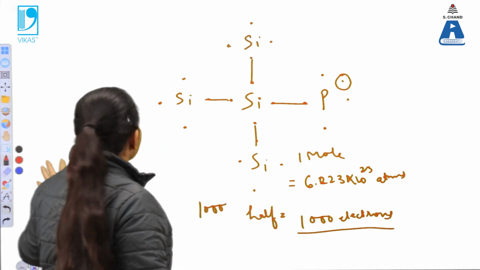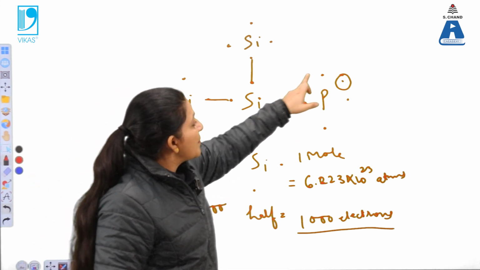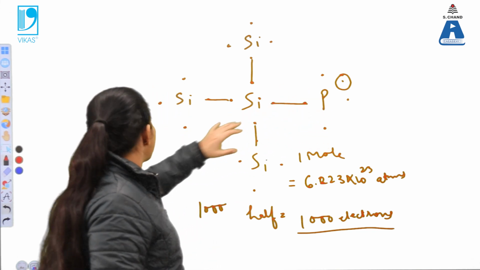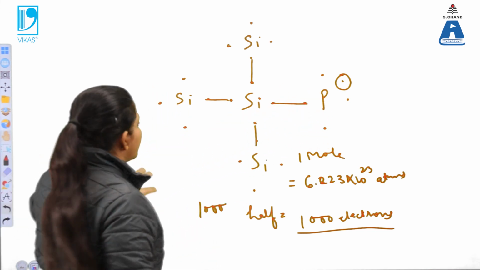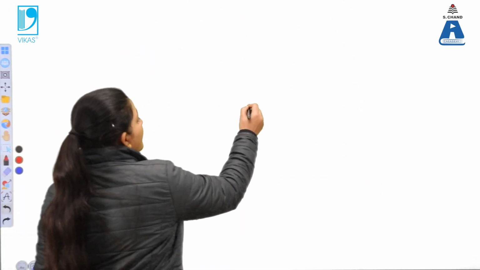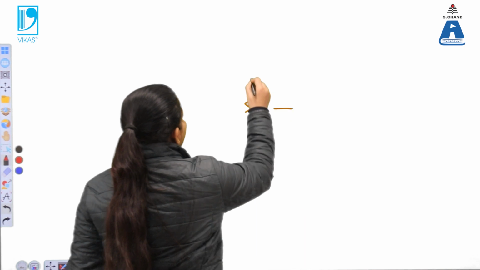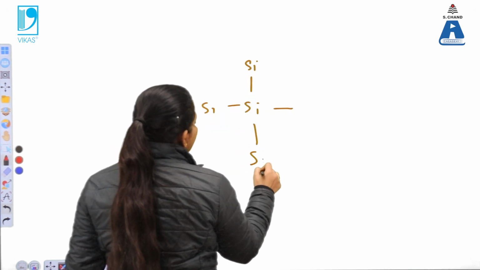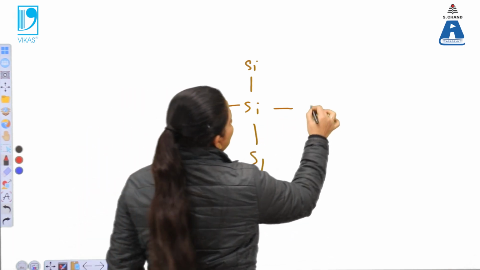Next, when instead of a pentavalent, a trivalent impurity is present, then instead of pentavalent, again silicon is there. Here is also silicon, so 4 bonds are formed.